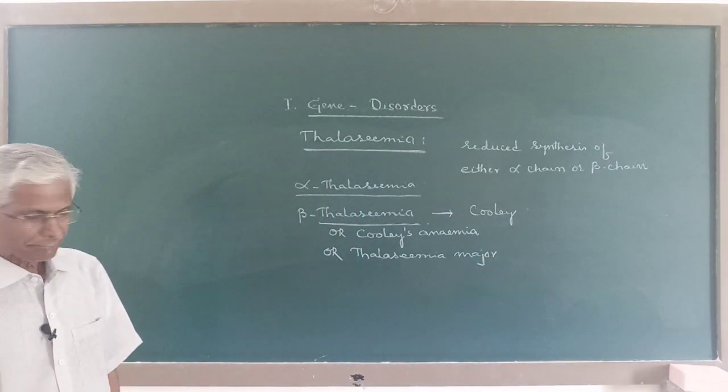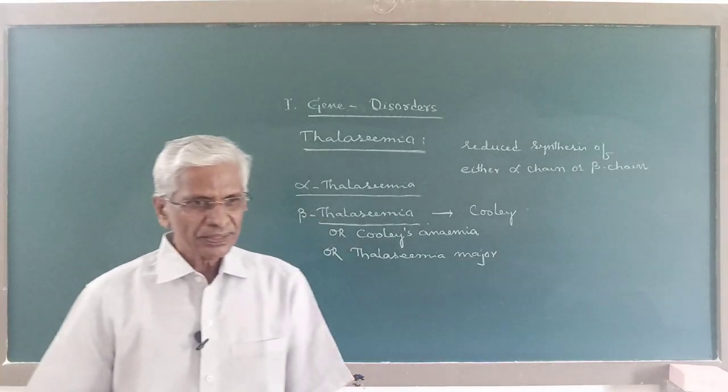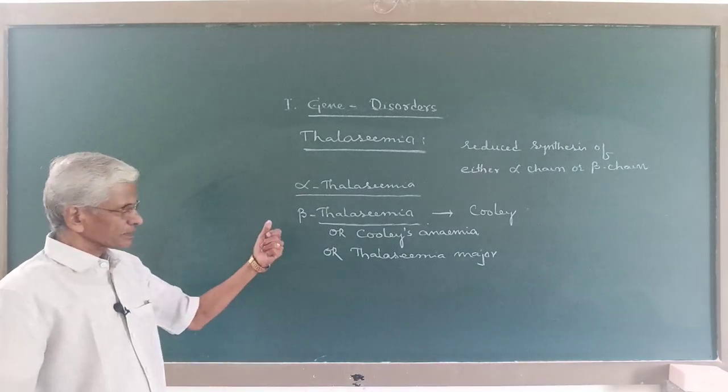Thalassemia major. Now in this blood disease, thalassemia,